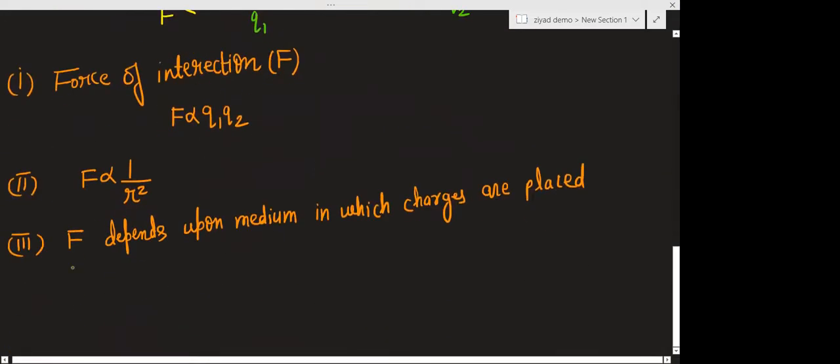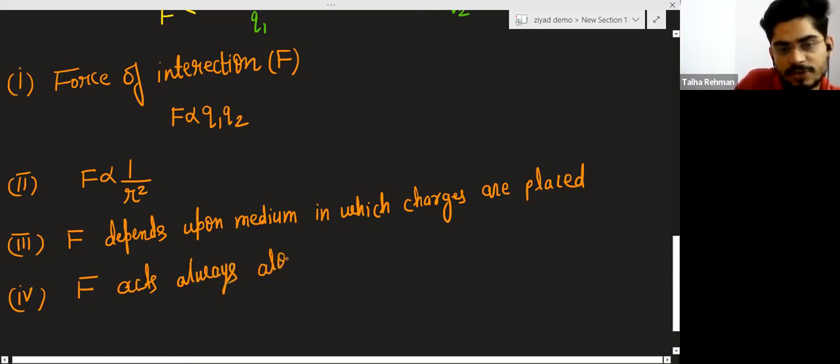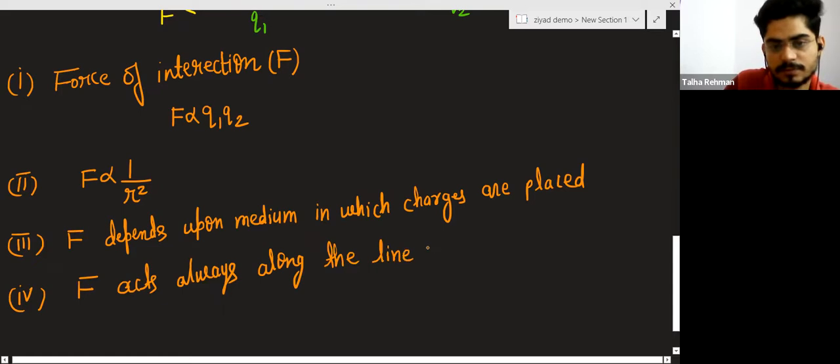The fourth point is that this force of interaction F always acts along the line joining the two charges. This is a very important point.